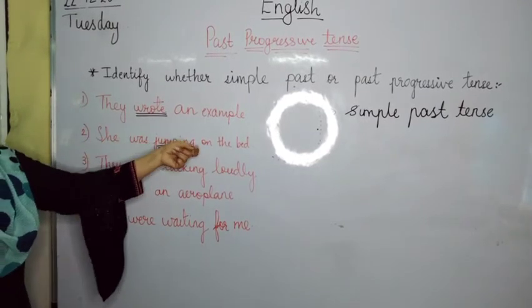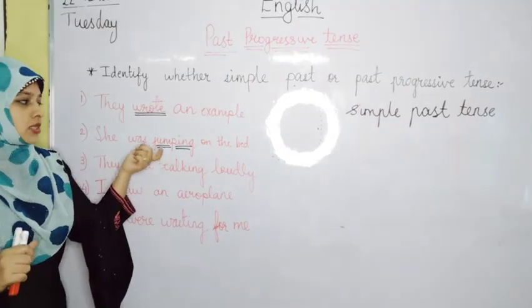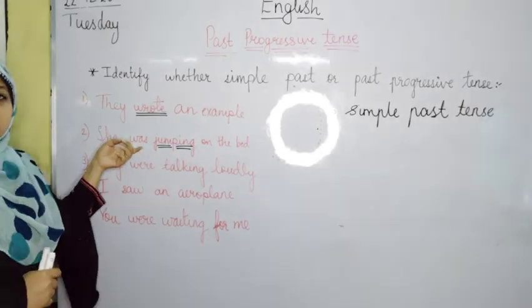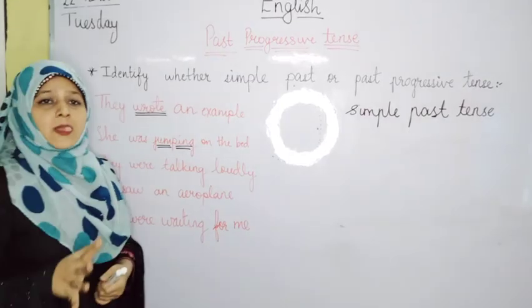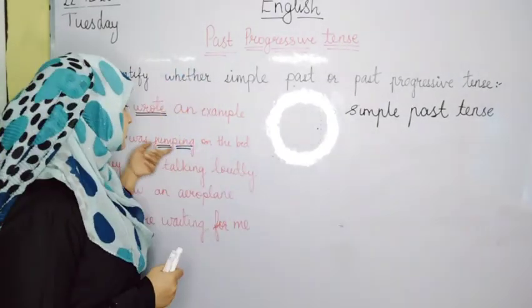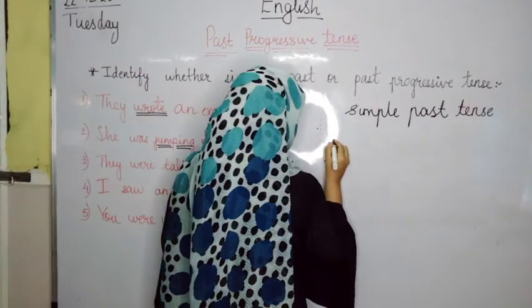The word says was. She was jumping on the bed. We know that the sentence is into past tense, that she was jumping. But from this word was, we come to know that the action is not complete. Yes. So the sentence is into past progressive tense.